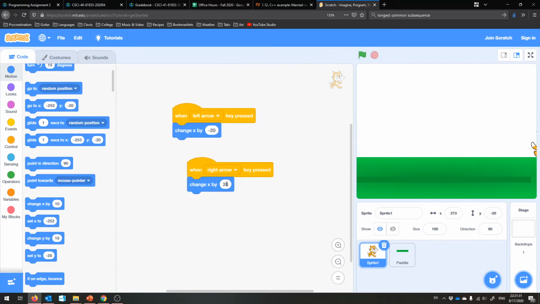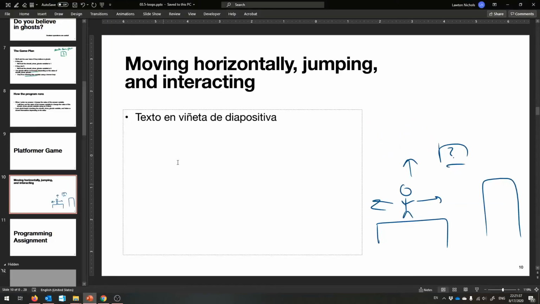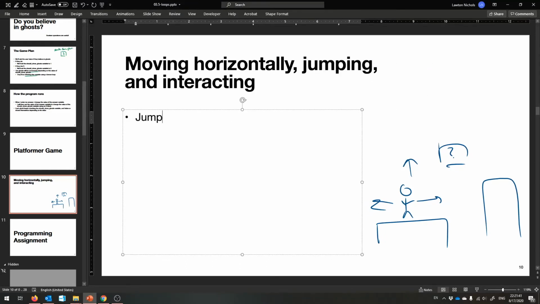And the last piece of the puzzle is, I guess, jumping. So I want to make the scratch cat jump, and this is going to be interesting. So jumping, I think the way that I want to implement this, and you can choose your own way. You'll have a programming assignment, and I want you to be creative and not do exactly the same thing as me. You have to do something different.